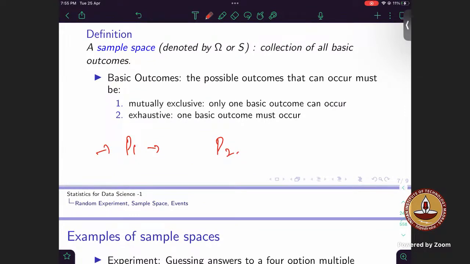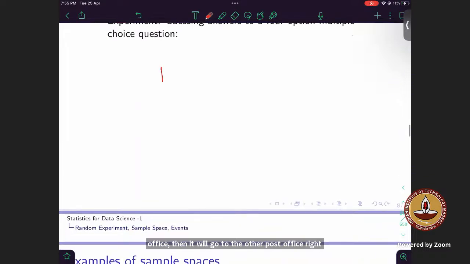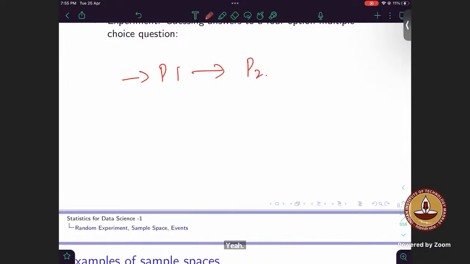What is given? It passes sequentially through the first post office, then it will go to the other post office, right? Yes, sir. My parcel will come from this, then it will go to post office 2, right? Correct. So what is the question asking?